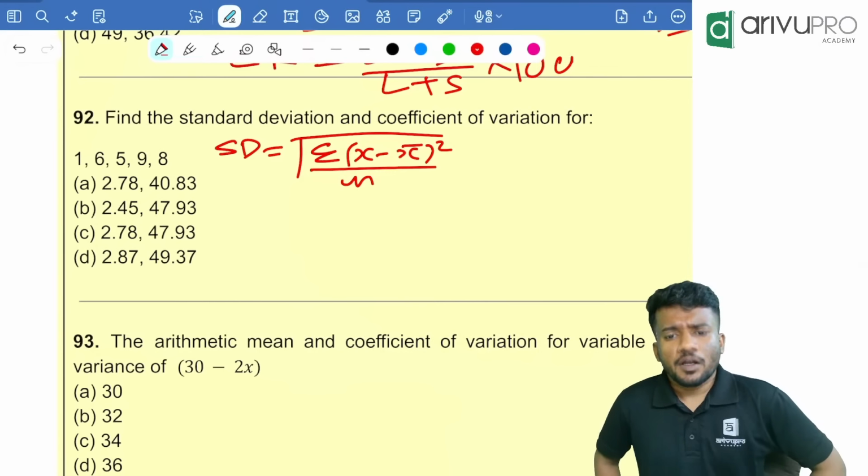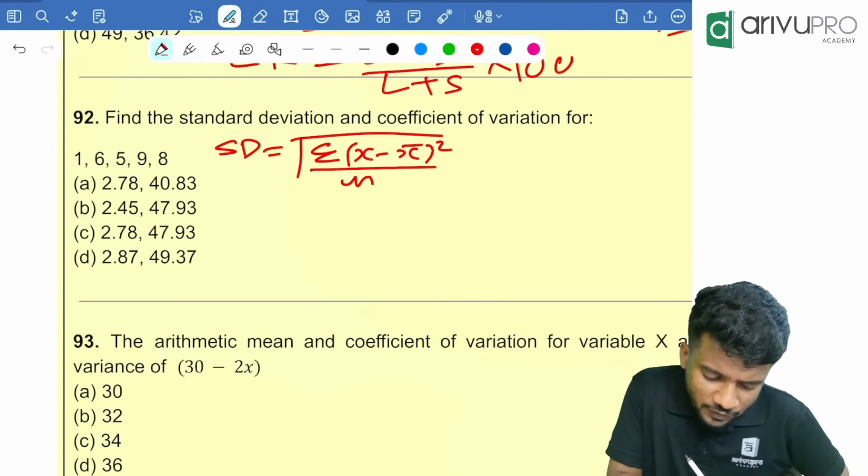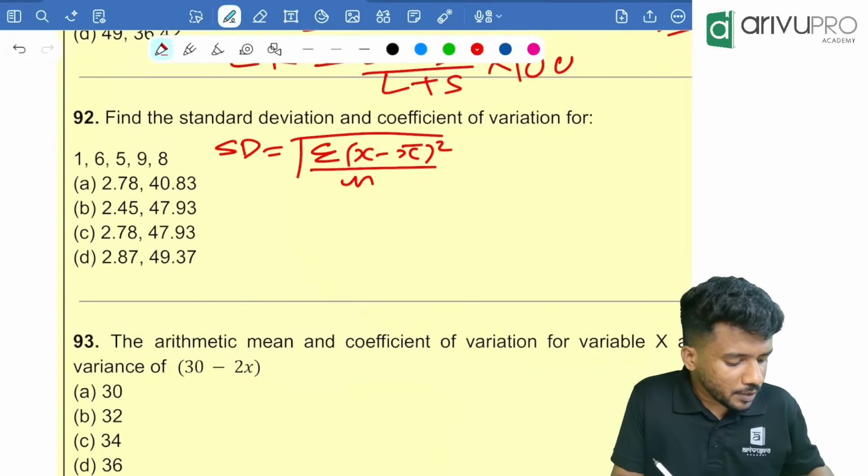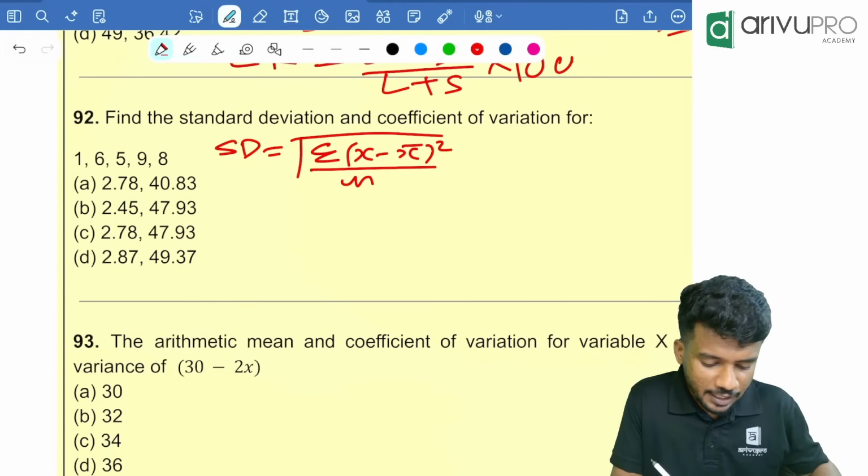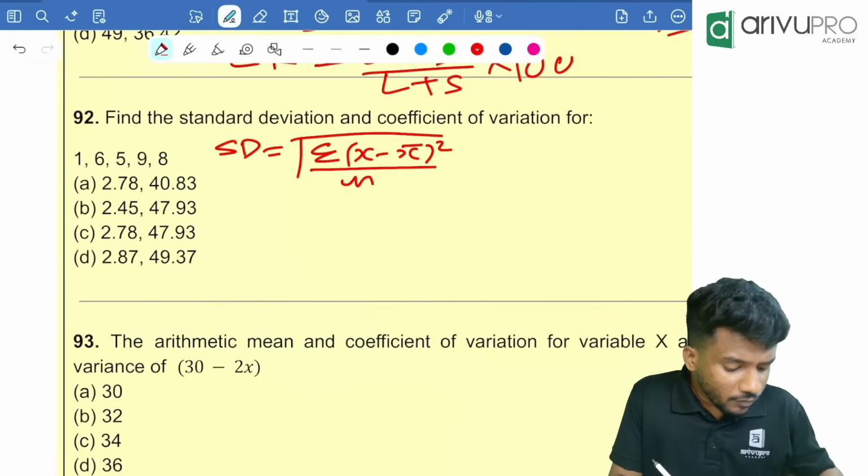Now here, what is the x bar value? First we need to find x bar. X bar is nothing but 1 plus 6 plus 5 plus 9 plus 8 divided by how many terms are there in total? 5 terms, right? That is 1 plus 6 plus 5 plus 9 plus 8 divided by 5, that is 5.8. X bar is equal to 5.8. Now what are we going to do?